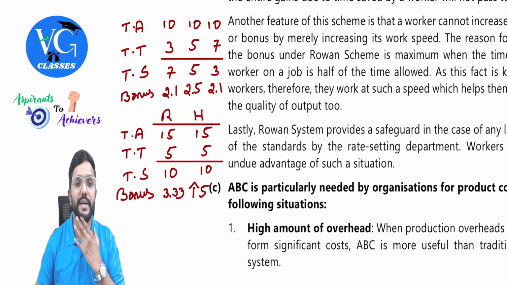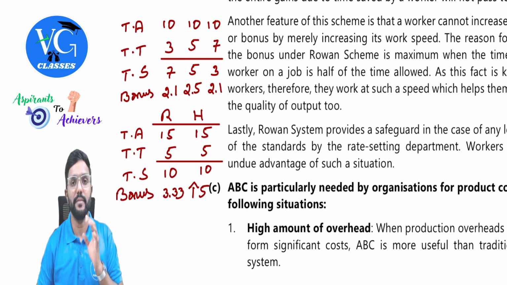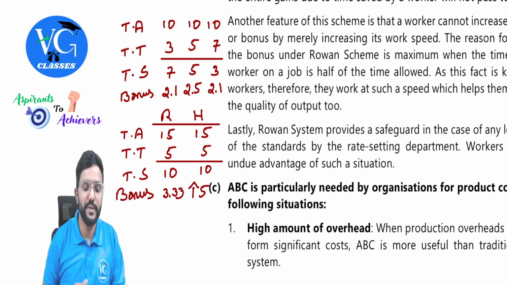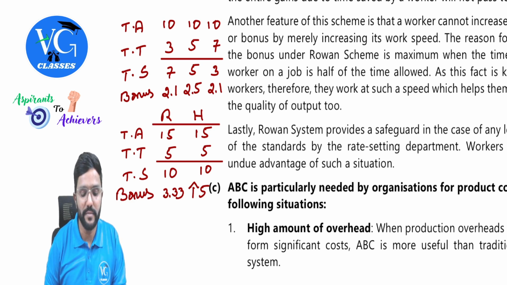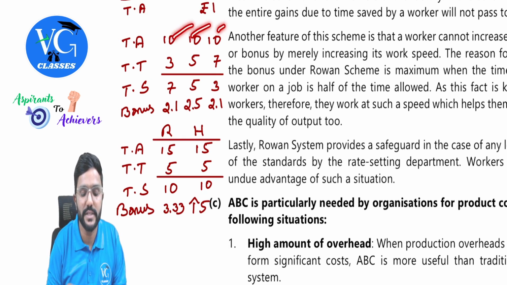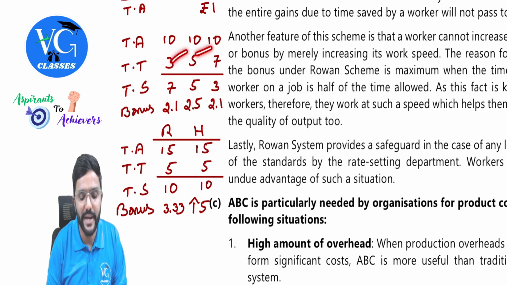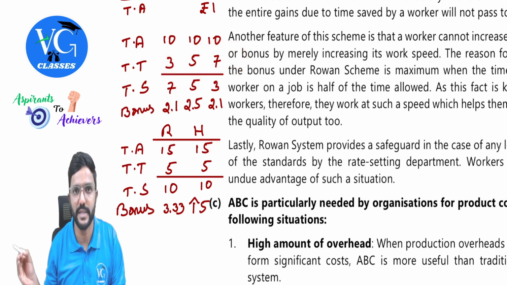What if the workers speed up the work in order to save the time and earn more bonus? What if quality is compromised? So we need to check it. So if I am following Rowan scheme, let us see. Assume time allowed is 10 hours. Time taken, I am just taking three possibilities, 3, 5 and 7. So time saved will be 7, 5 and 3. Hope you're understanding. I have taken three different possibilities.